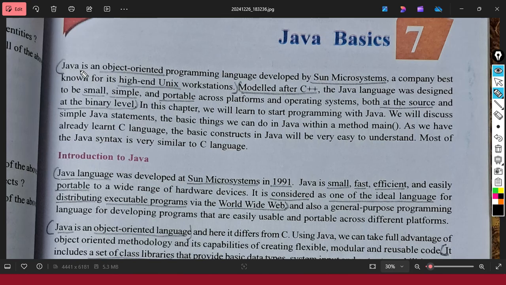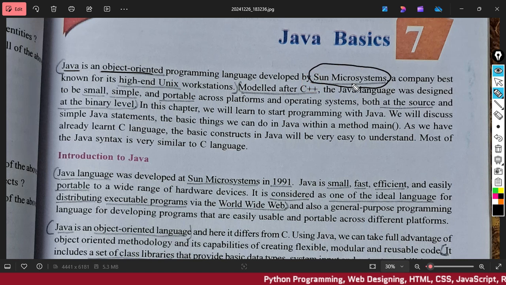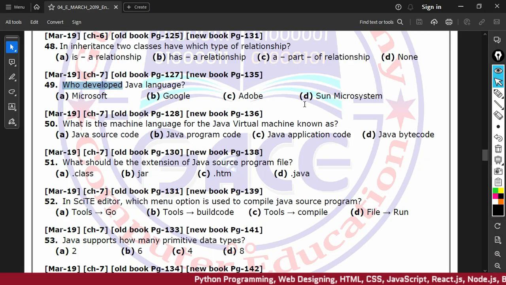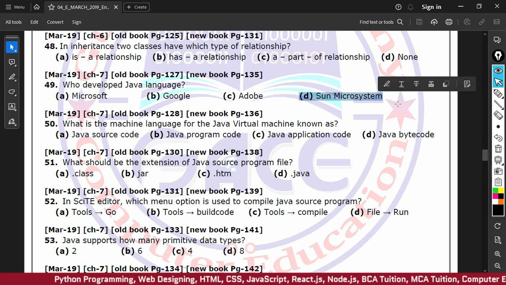So as you can see on your screen, Java is an object-oriented programming language developed by Sun Microsystem. Okay? And the correct answer is option D, Sun Microsystem.